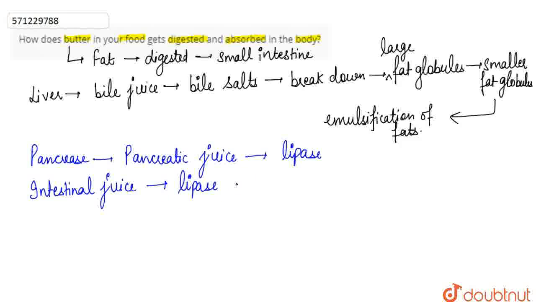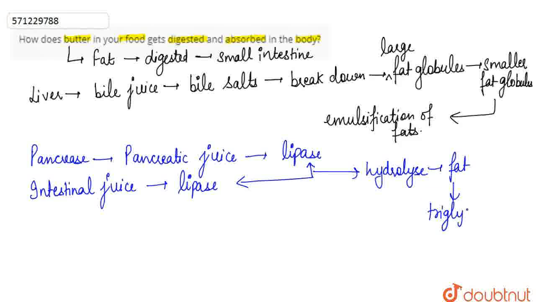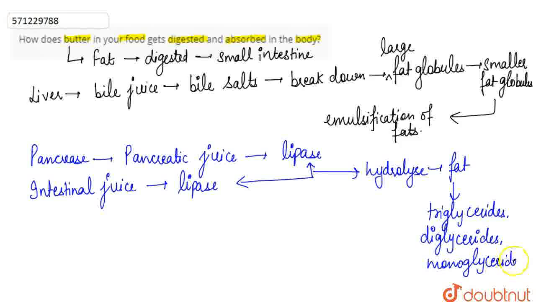The lipase present in the pancreatic juice and the lipase present in the intestinal juice both hydrolyze the fat molecules into triglycerides, diglycerides, monoglycerides, and ultimately into glycerol.